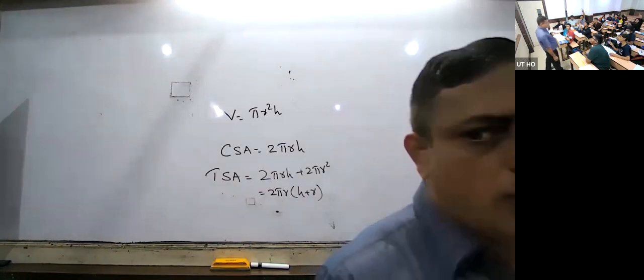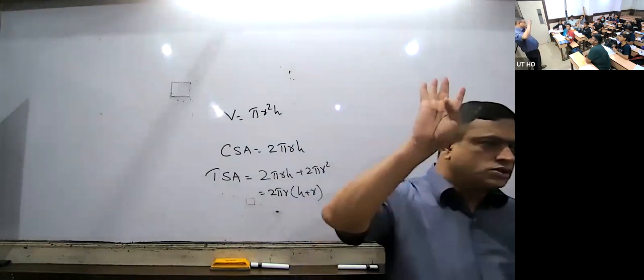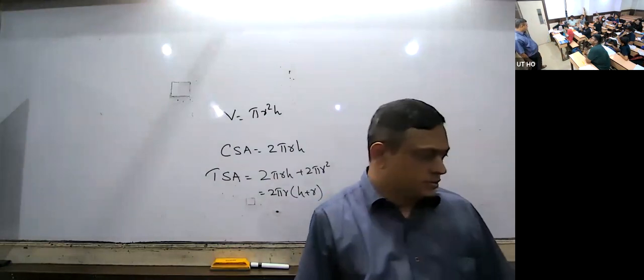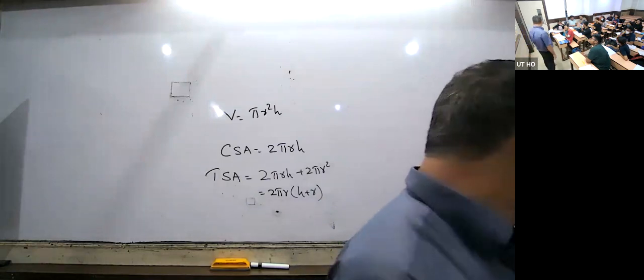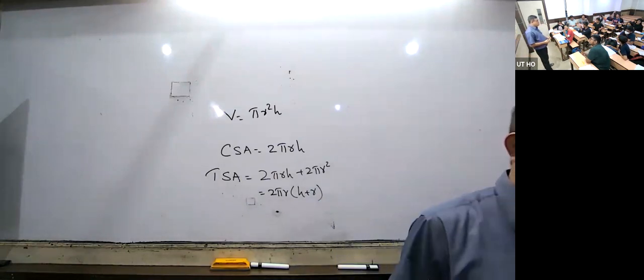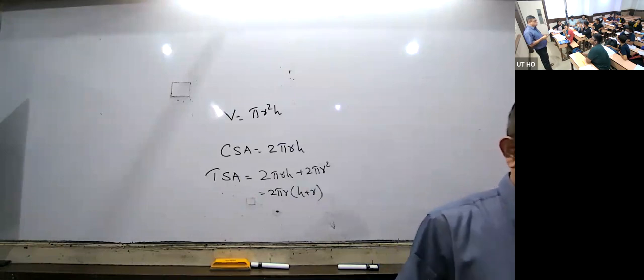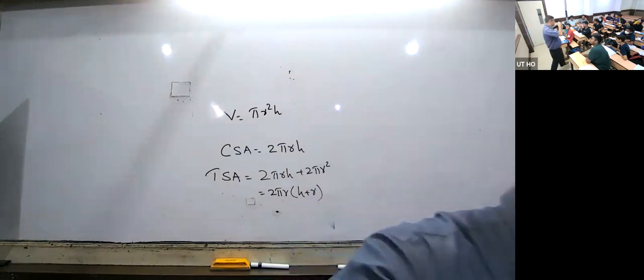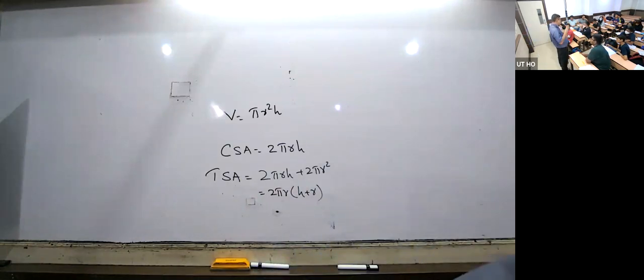Okay. How many surfaces are there? There are 4 surfaces. Look, when there is a curved surface, there is an outer curved surface and an inner curved surface. Then there is a base. What is the shape of the base? It is a ring. There is thickness now.